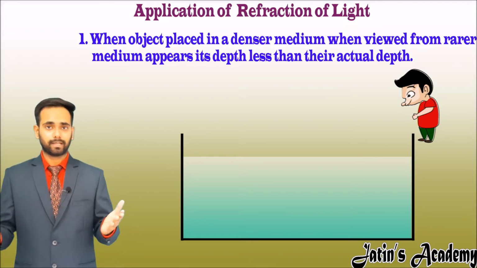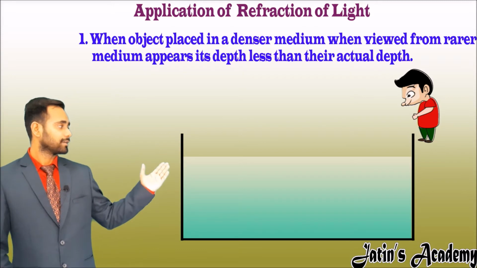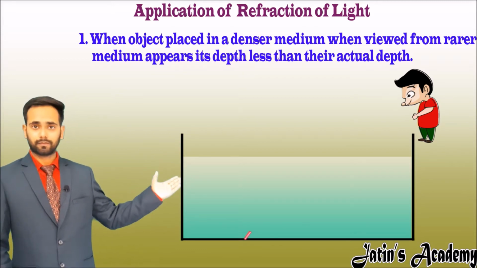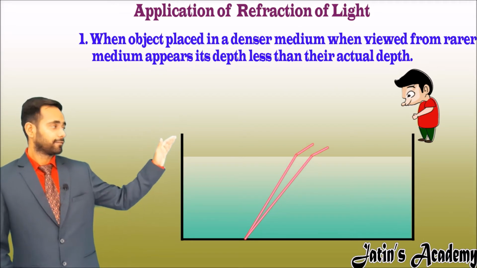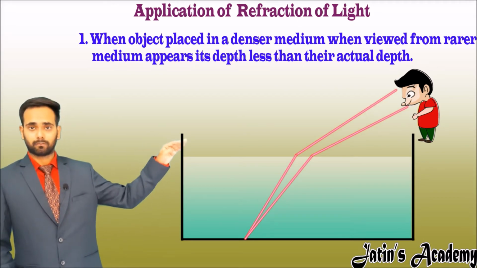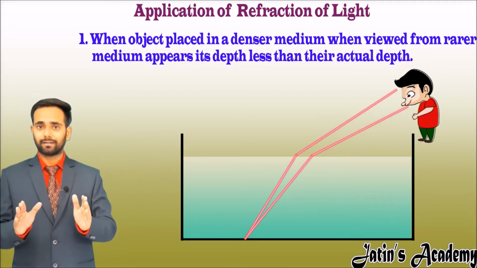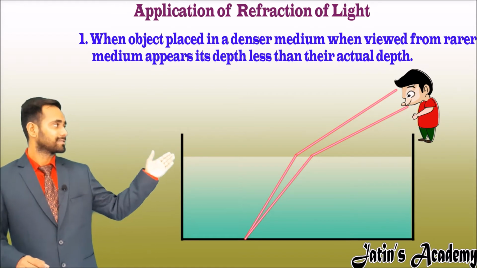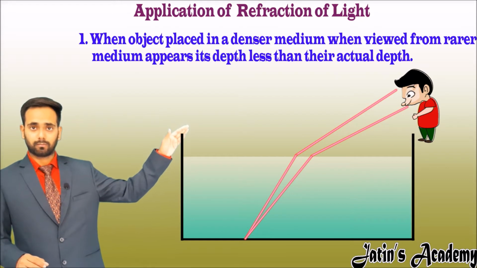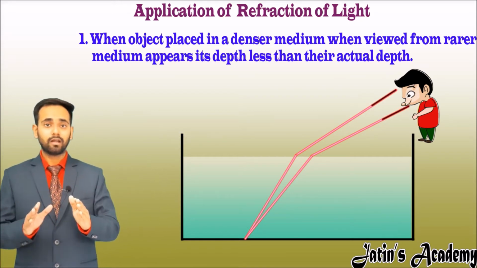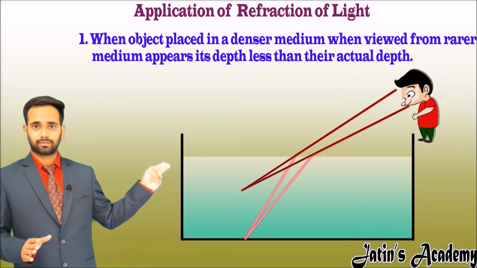How is this happening? When a light ray goes from the water to the person's eyes, at the interface it bends away from the normal, because when a light ray goes from a denser medium to a rarer medium, it bends away from the normal. But our eye sees straight. Now extend this line straight.